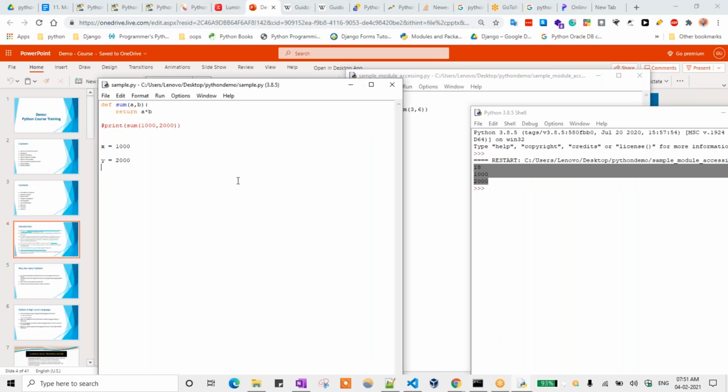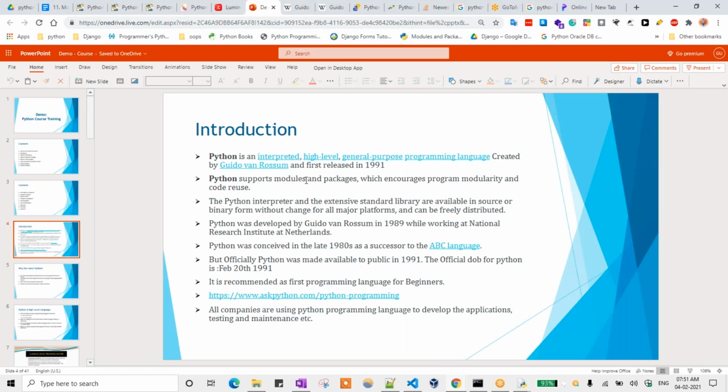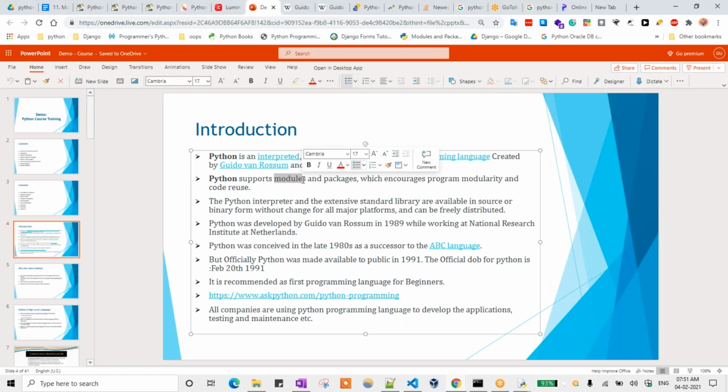So once we are creating one file, if I want to reuse that code in other files, we can go for modules. That is the second point here. Python supports modules and packages. So what is meant by module? Each and every Python file that we save, we can call it one module.